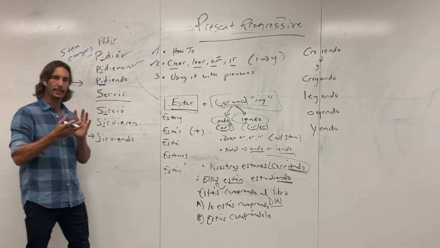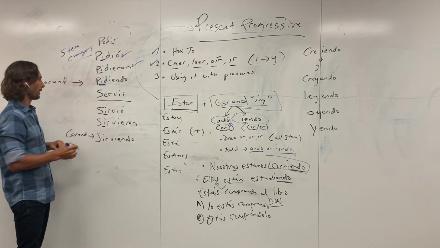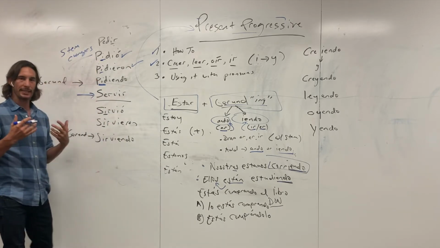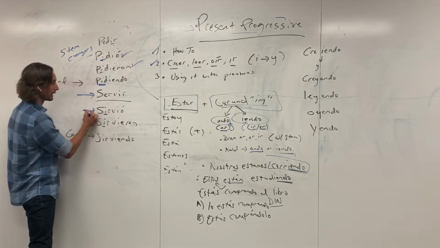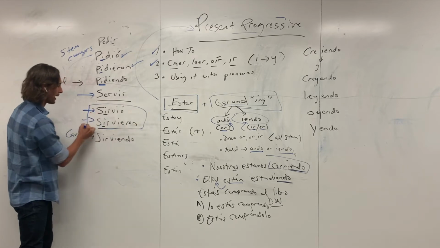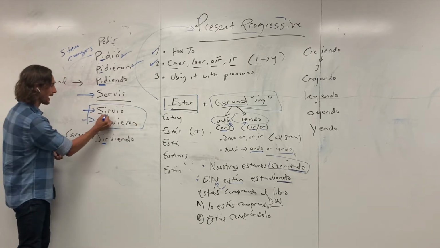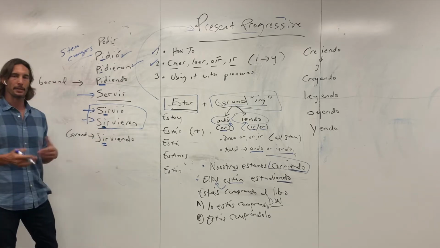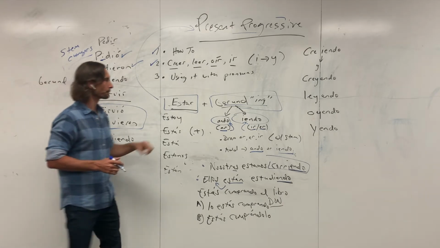Another example is servir. You have sirvió and sirvieron in the preterite, and then your gerund would be sirviendo. So that E to I change also happens in the gerund. That's just a little side note.